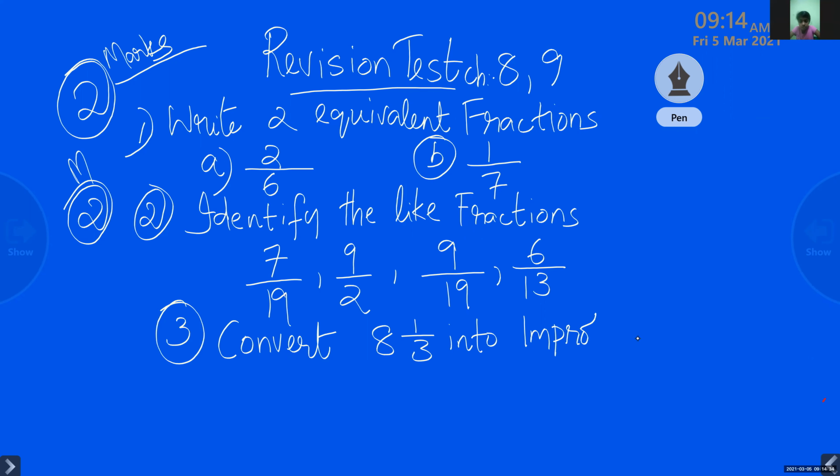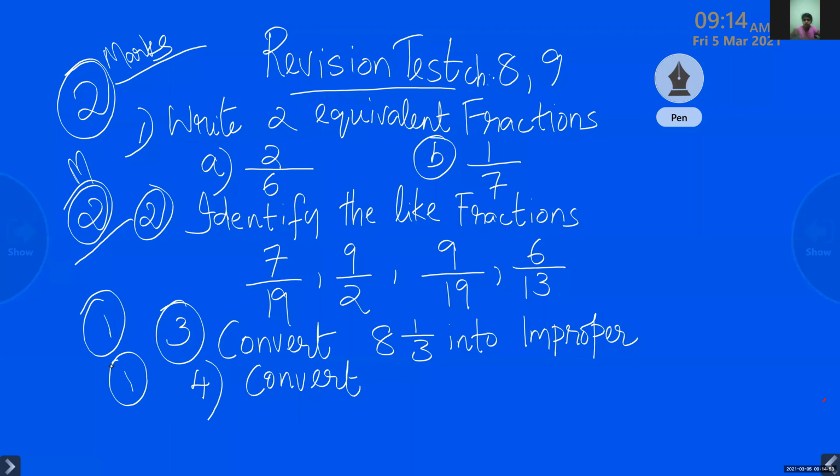Ma'am, in the second question, how many marks? 2 marks. This is 2 marks, and here it is 1 mark. Ma'am, should I only write the like fractions or write the other type? No need. Identify only the like fractions.